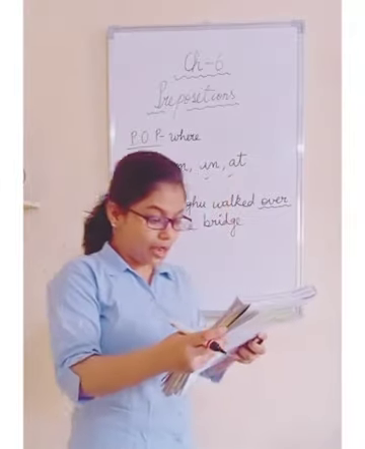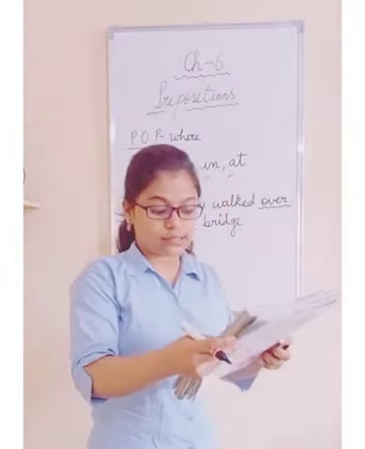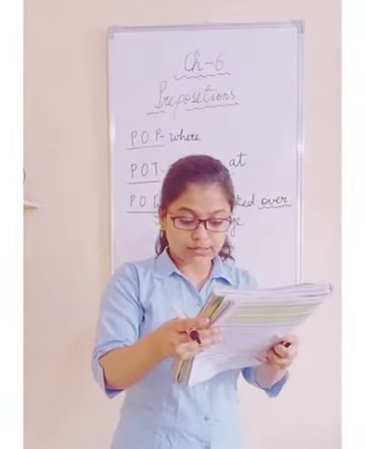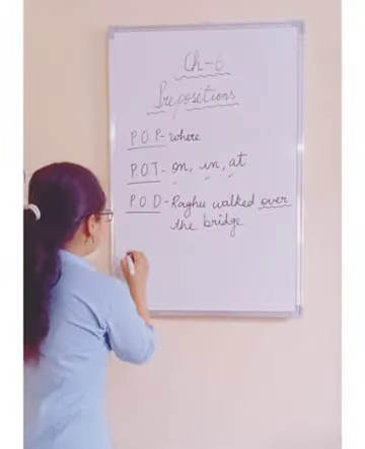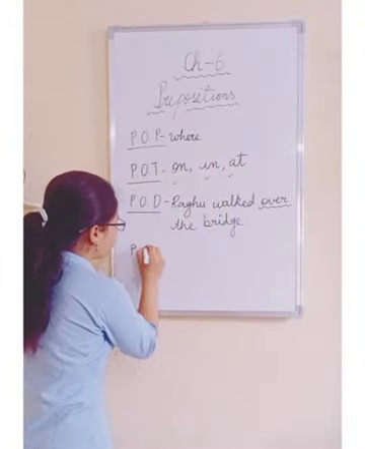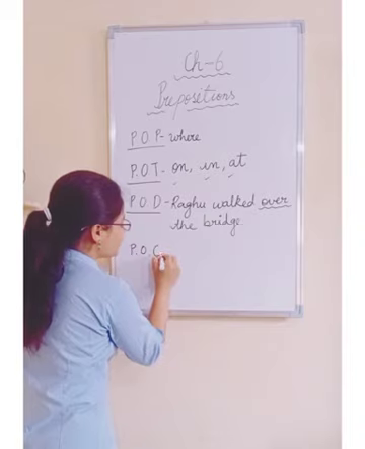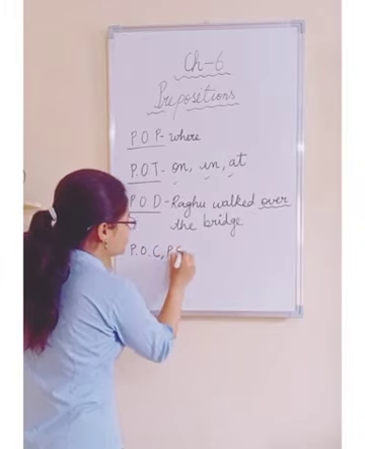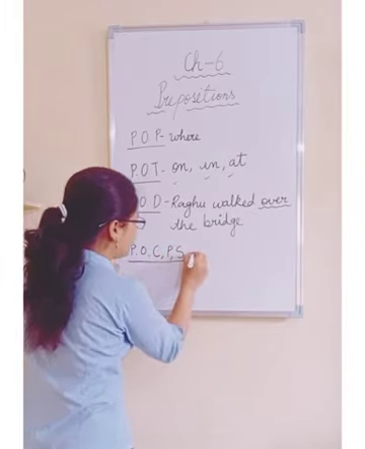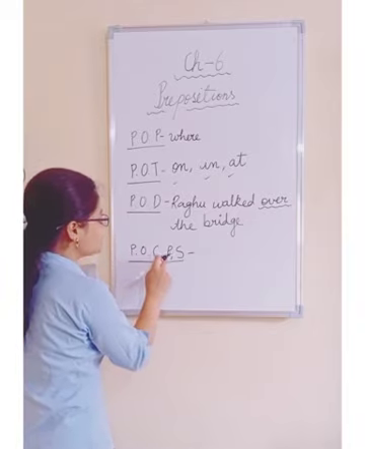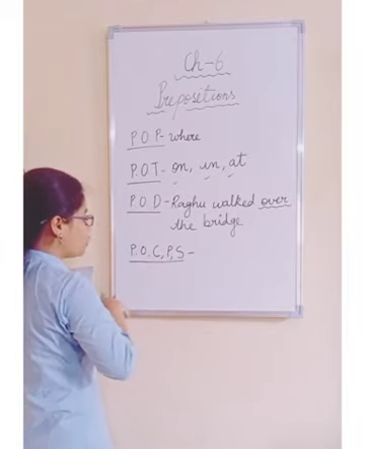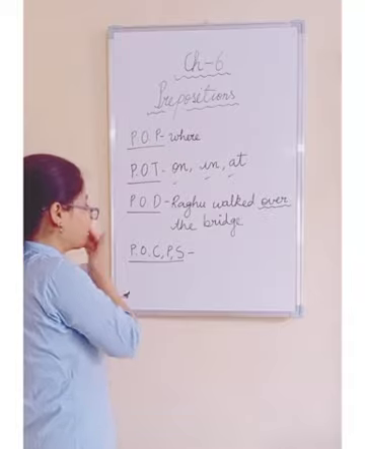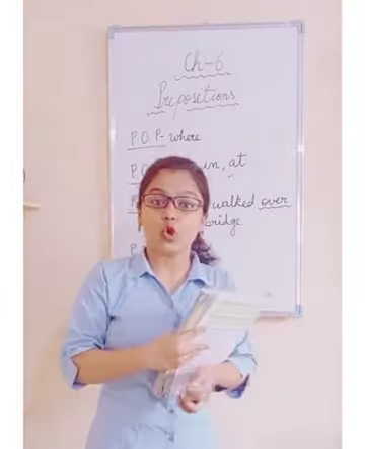Now if we talk about preposition of cause, purpose, source, I will write preposition of cause, purpose and source. So what are prepositions of cause, purpose and source?